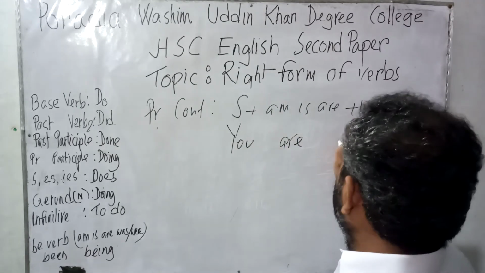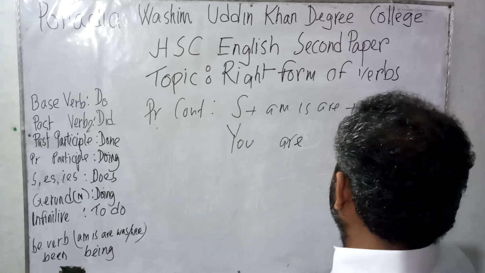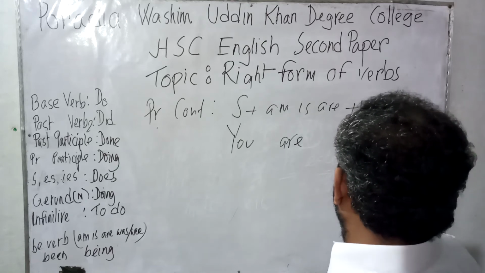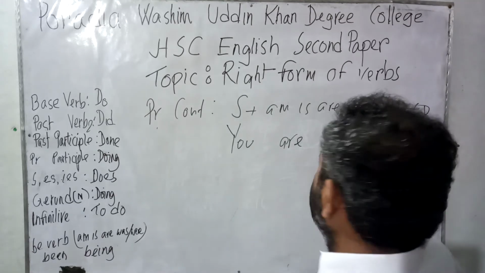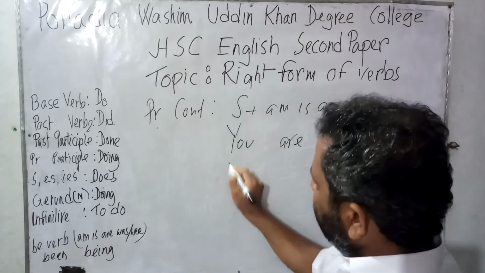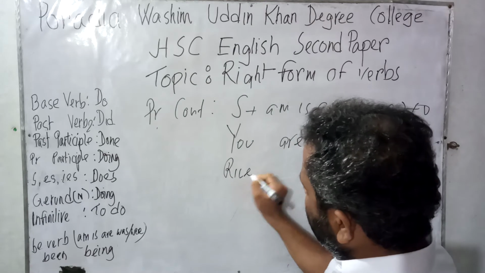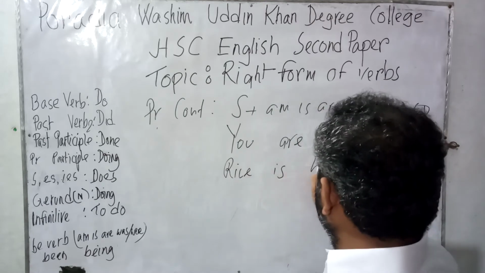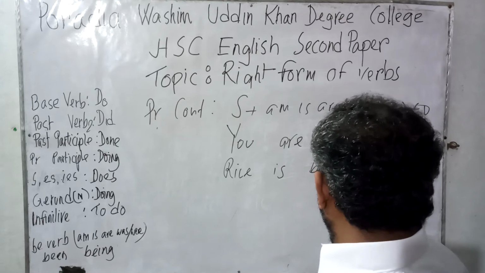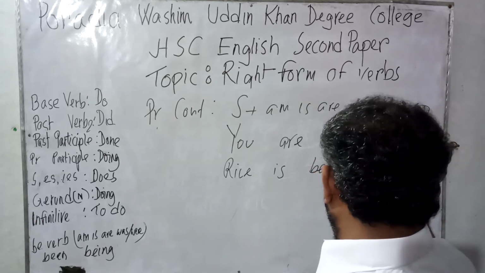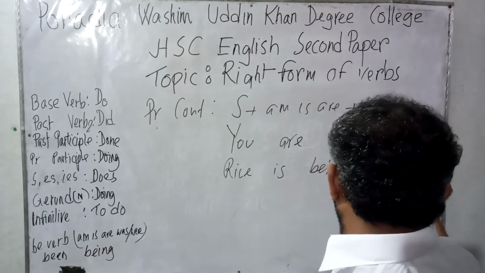You are. If the verb is eat, it would be: you are eating rice. Now let us turn it into passive form. Then rice is being eaten. Rice is being eaten by you.